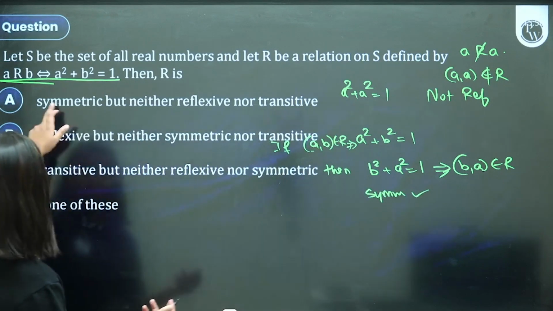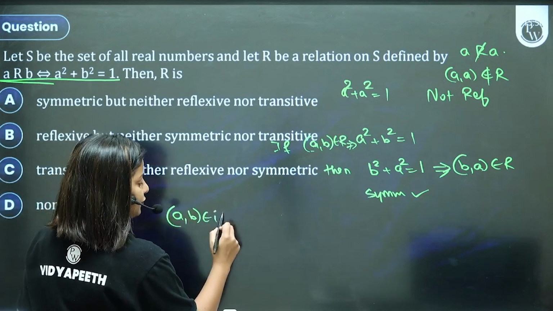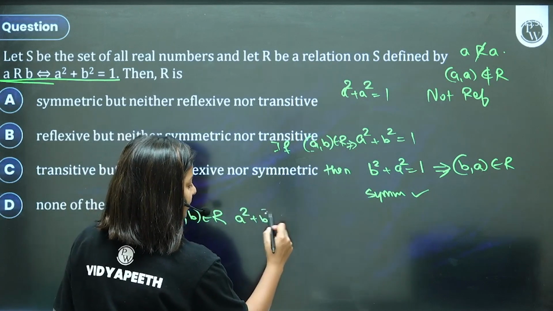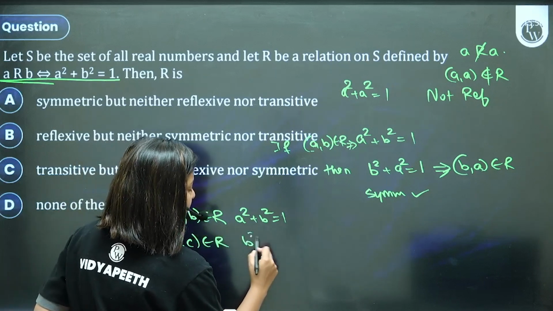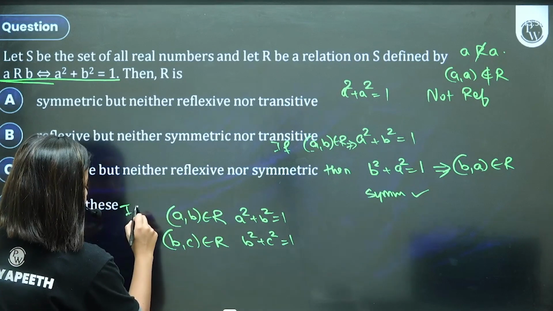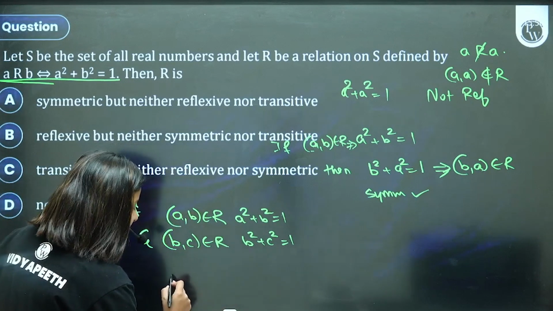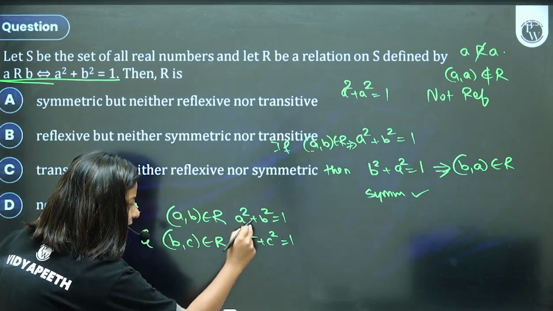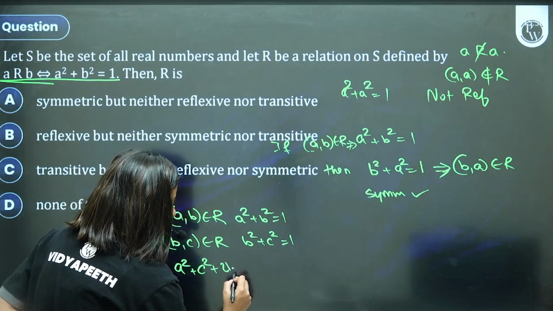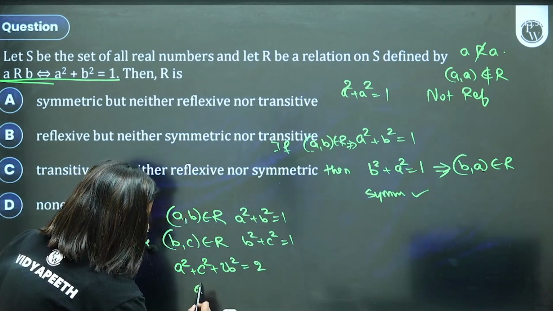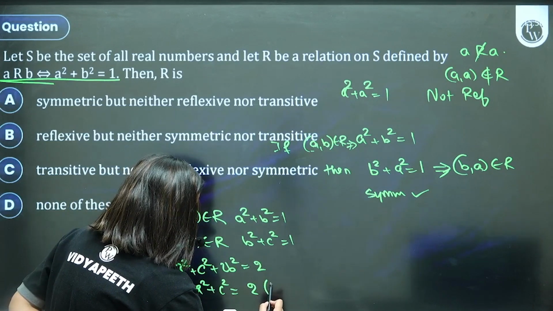What about the transitivity? If a comma b belongs to the relation, that is a square plus b square is 1, and b comma c belongs to the relation, that is b square plus c square is 1, then can I say that a comma c also belongs to the relation? Let's check. I'm just adding them. So I'll get a square plus c square plus 2b square is equal to 2, or a square plus c square is equal to 2 times 1 minus b square.